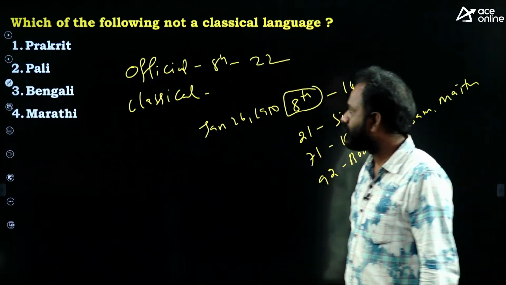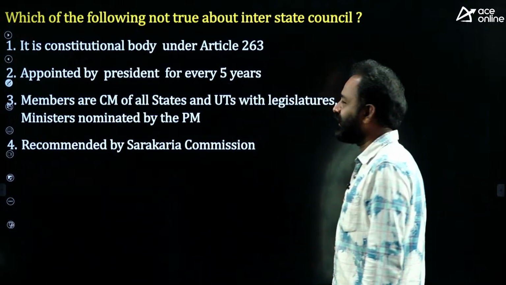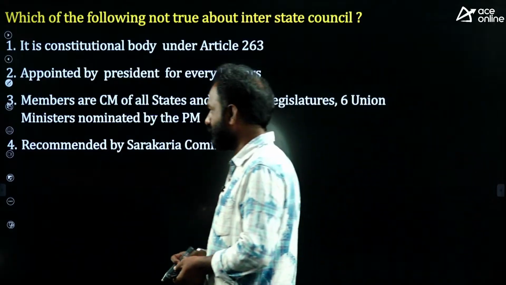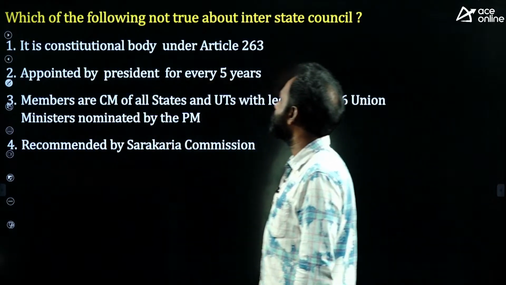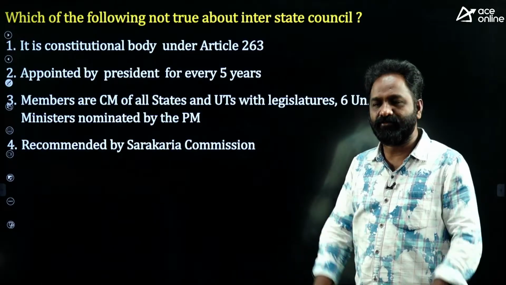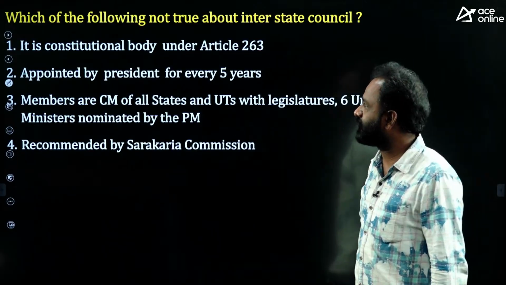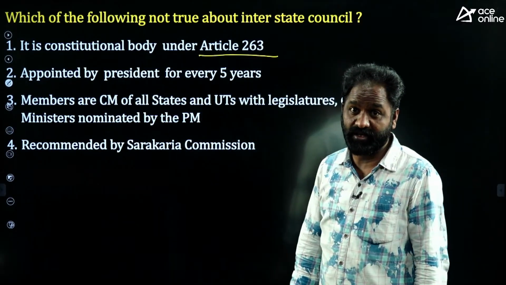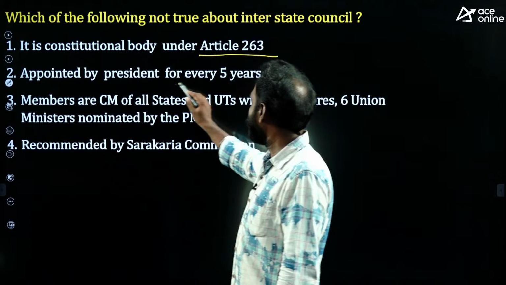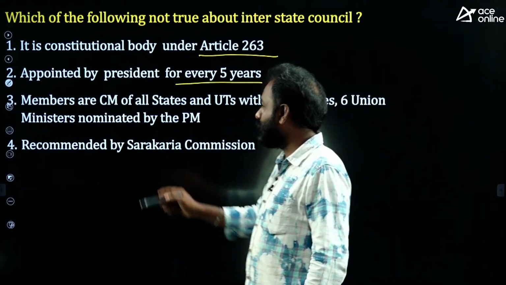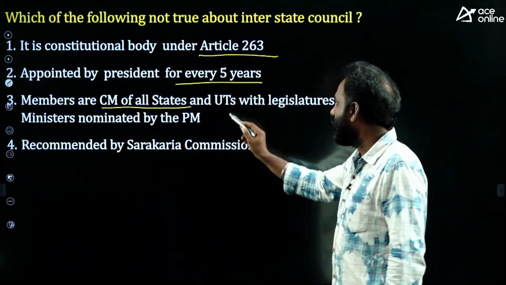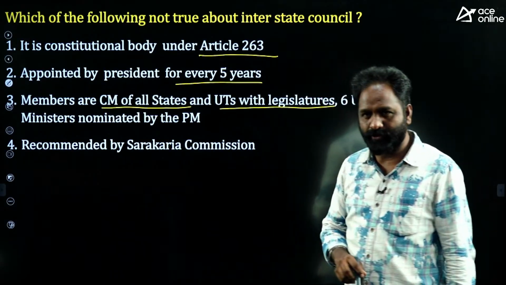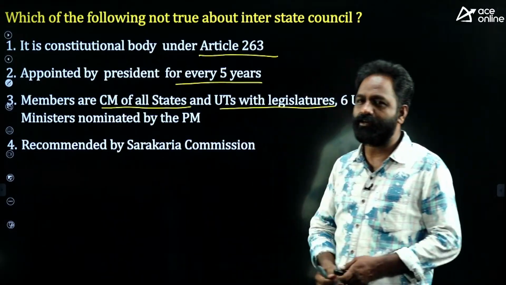Okay, right. Next, which of the following is not true about the Interstate Council? It is also in the news. Already last year in the Group 1 examination, the question was asked. So, which of the following statements is not true? Not true means false. You have to identify the false statement. It is a constitutional body under Article 263. Appointed by the President of India every 5 years. Members are Chief Ministers of all states, Union Territories with a legislature, and 6 Union Ministers nominated by the Prime Minister, and recommended by the Sarkaria Commission.